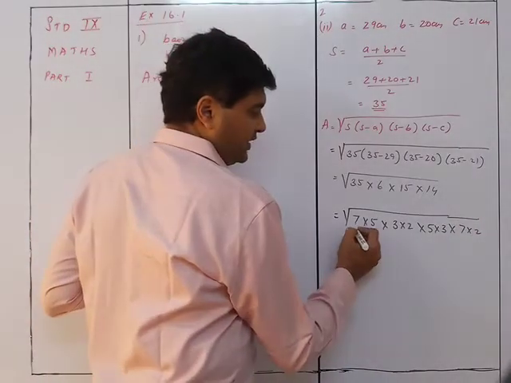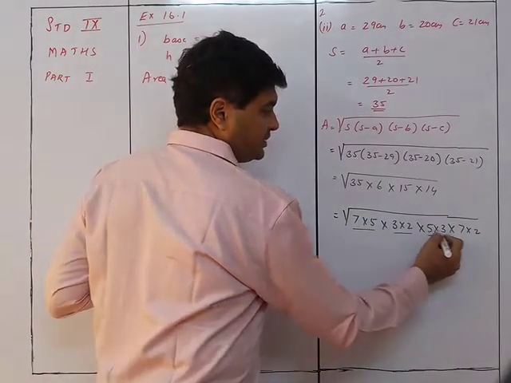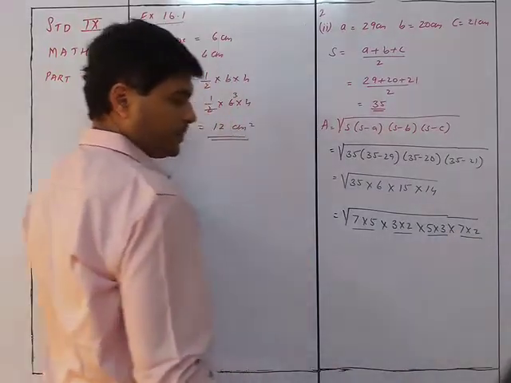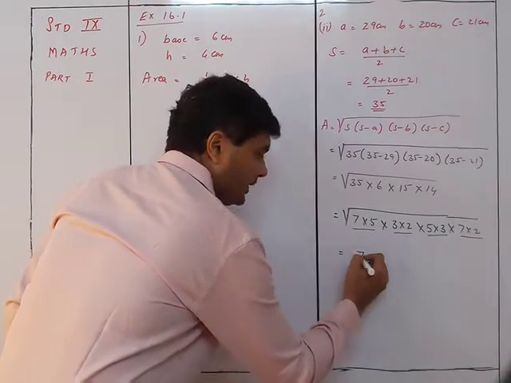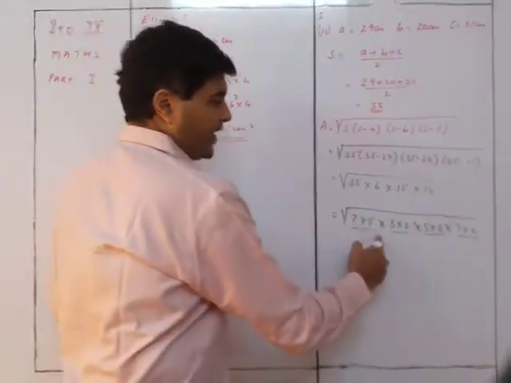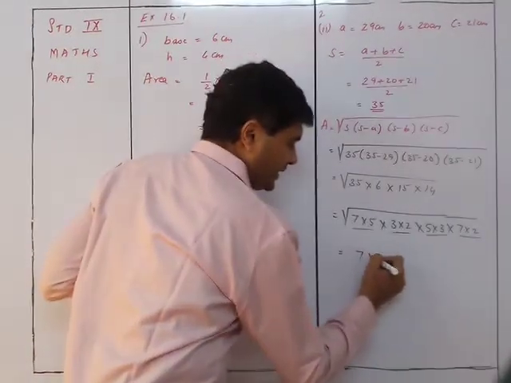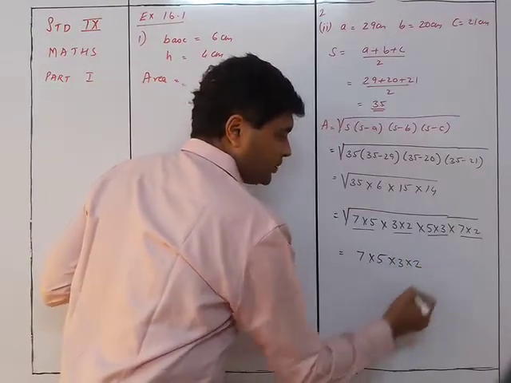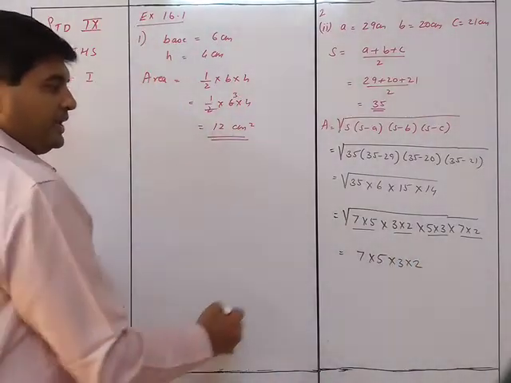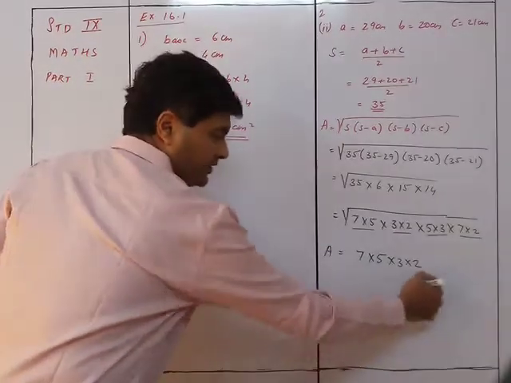So this is 35, this is 6, this is 15, this is 14. So you can see 7 is coming 2 times, so one 7 comes out. 5 is coming 2 times, so one 5 comes out. 3 is coming 2 times, so one 3 comes out. And 2 is coming 2 times. Accordingly, area is the multiplication of these numbers.